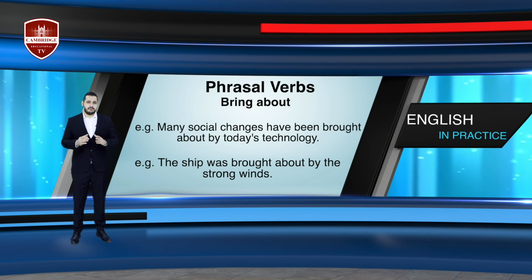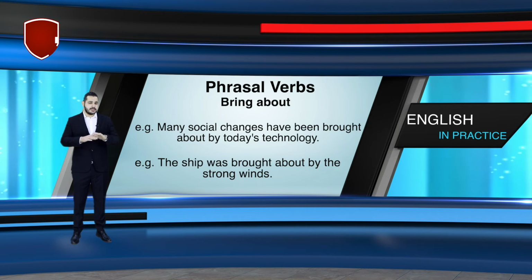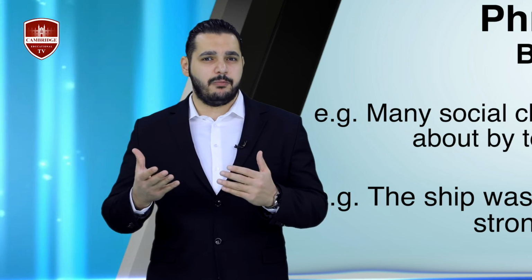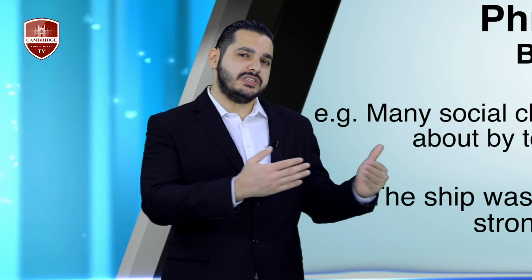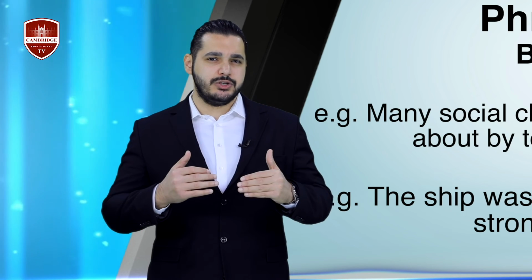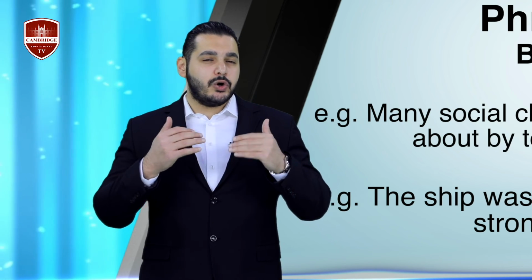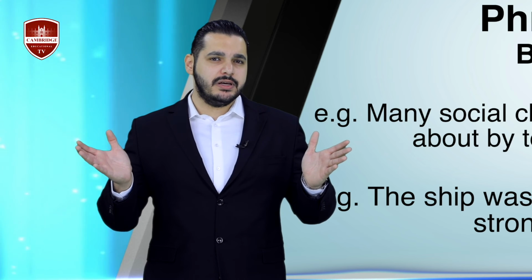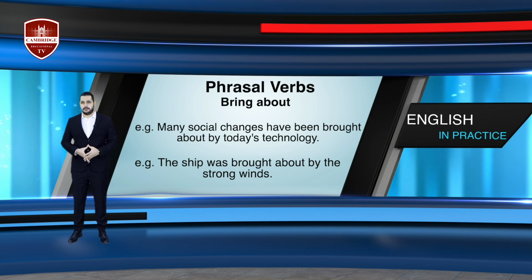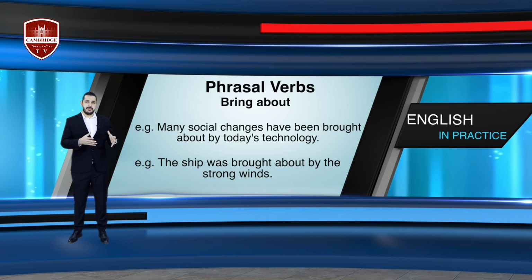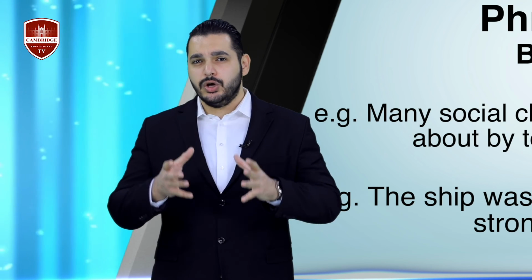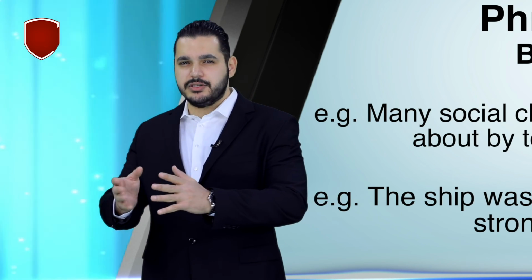Now, the same phrasal verb in both examples is expressing different meanings. In the first example, the phrasal verb bring about means to happen or cause something to happen. So our example means that many social changes have been caused to happen or just happened because of today's technology. In the second example, we have an entirely different meaning. To bring about a ship means to change its direction. So our example means that the strong winds caused the ship to head in a different direction.